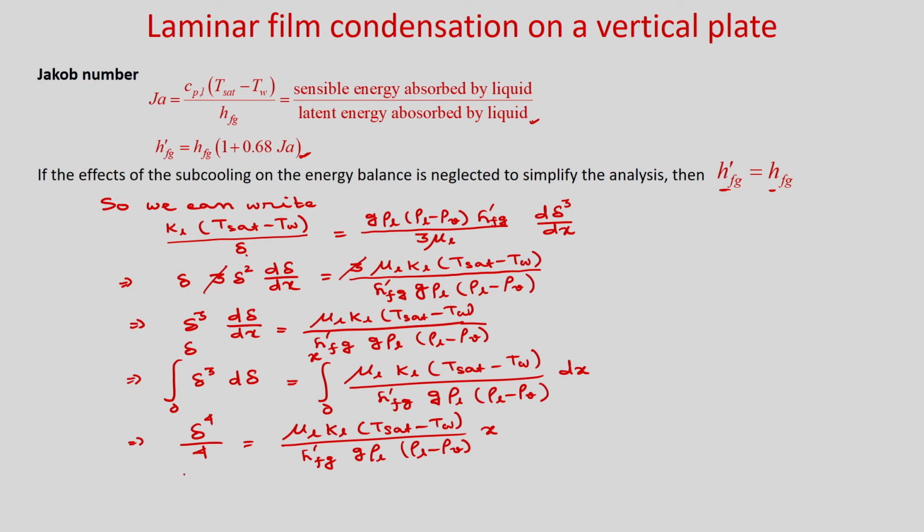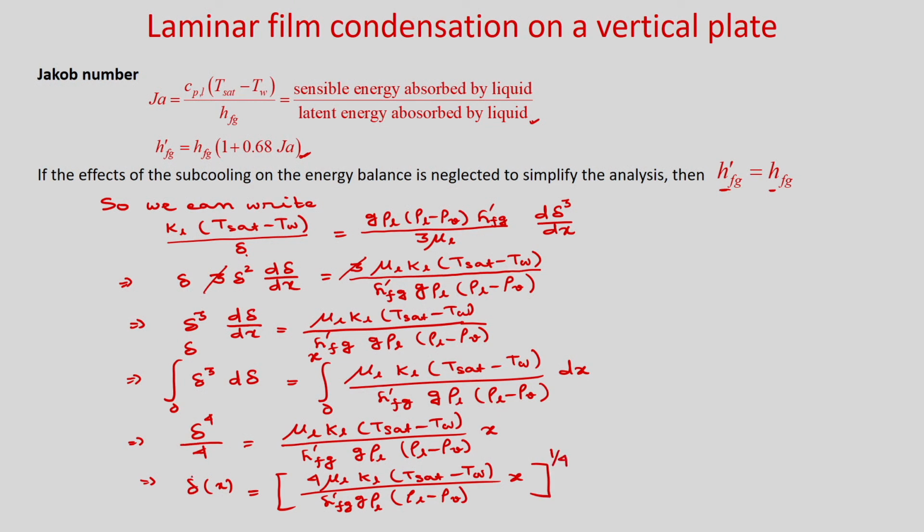So, in general we have written the film thickness. Okay. So, you can see delta which is a function of x, you can write as 4 mu_L k_L (T_sat minus T_w) divided by h'_fg rho_L (rho_L minus rho_V), okay, into x to the power 1 by 4.